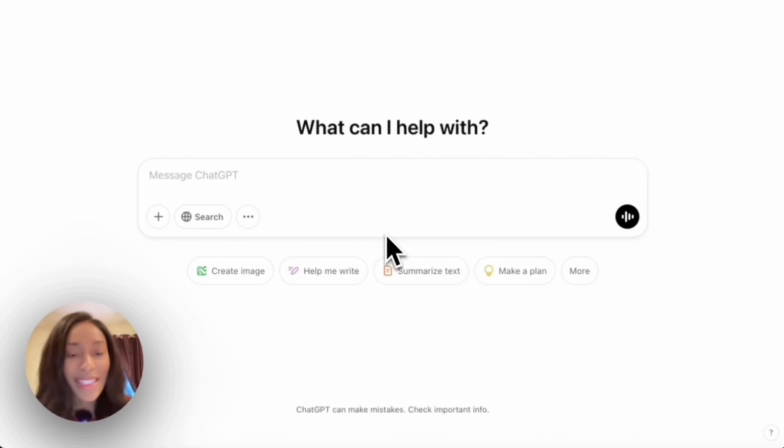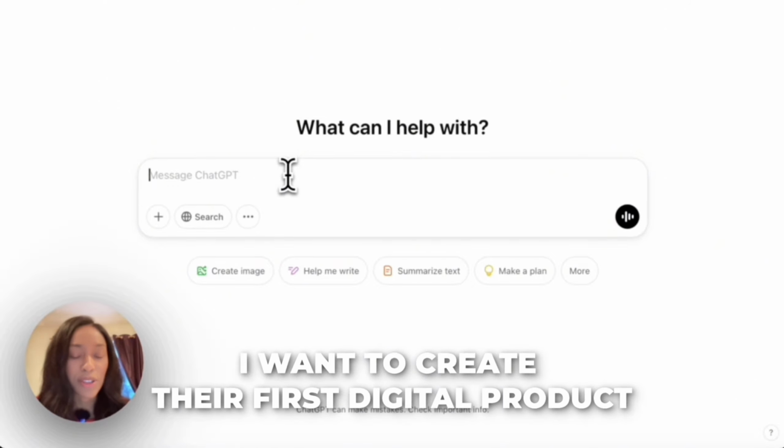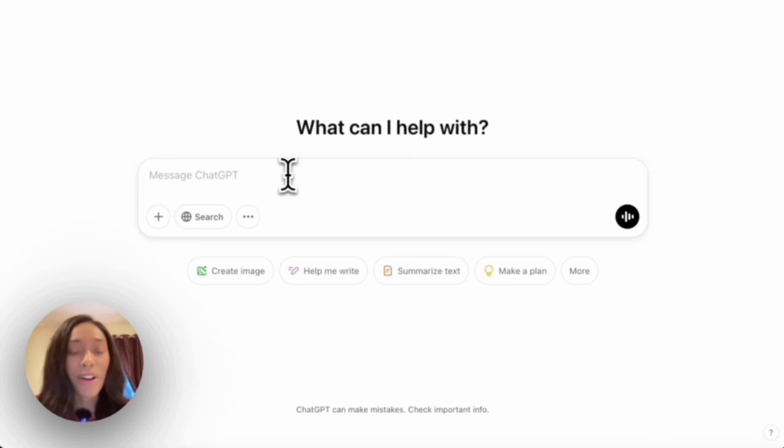So for our first step, we need to define an audience and decide on a product we want to sell. And so for this specific example, I want to sell to business owners that want to create their first digital product. But I do want to show you how you can go into ChatGPT without a clear idea of a digital product or an idea about the audience you want to serve and wind up walking out with a clear plan. And so I'm going to prompt into ChatGPT. I'm going to let it know that I'm starting from fresh and I don't have an idea of what direction to go. And let's see what ChatGPT gives us.